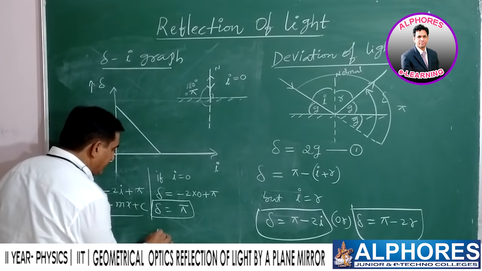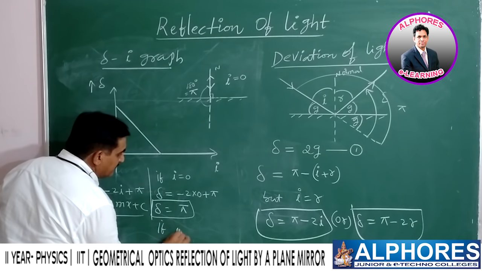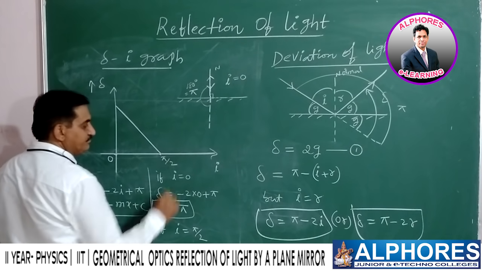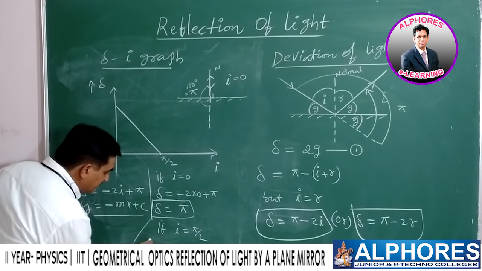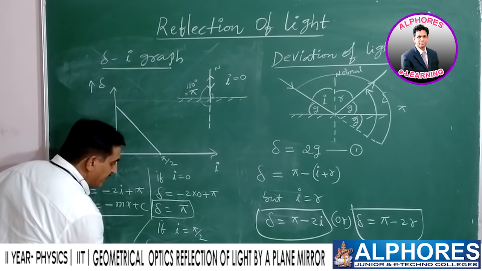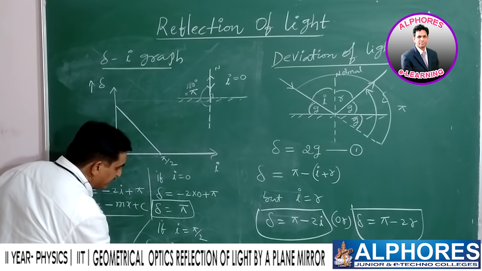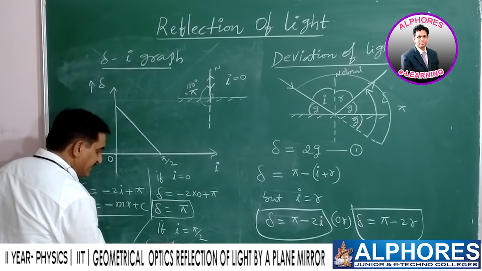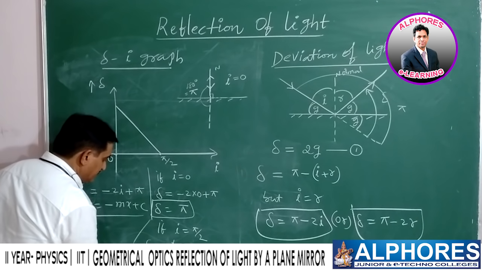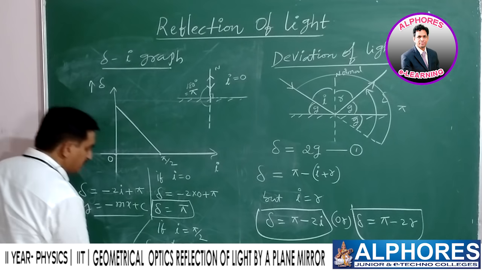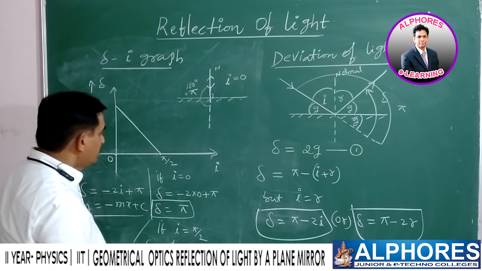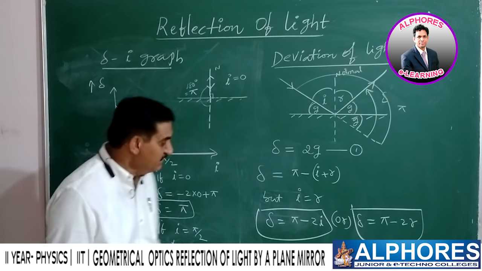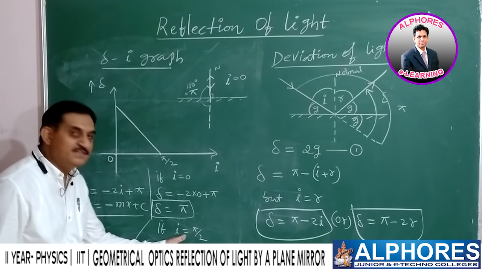Okay. Go for another case. If i is equal to pi by 2, say here, i is equal to pi by 2. Now, the deviation delta is equal to minus 2 into pi by 2 plus pi. 2 gets cancelled. Minus pi plus pi. Delta, the deviation, becomes 0. There is no deviation at all. No deviation means the light is not suffering any kind of deviation if the angle of incidence is pi by 2.